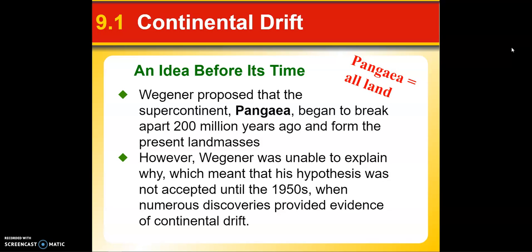Wegener proposed that this supercontinent, which he named Pangaea, which means all land, began to break apart 200 million years ago and form the present land masses. However, Wegener was unable to explain why, which meant his hypothesis was not accepted until the 1950s. There were numerous discoveries in the 1950s that were not available in 1912, and all of this helped provide evidence of this continental drift.